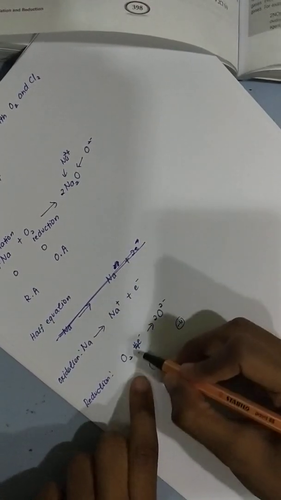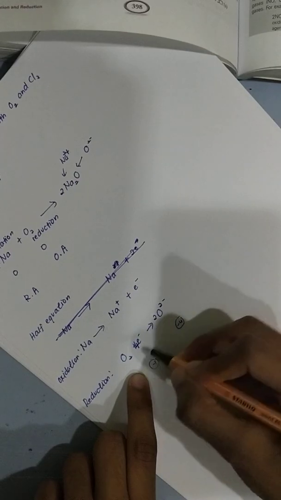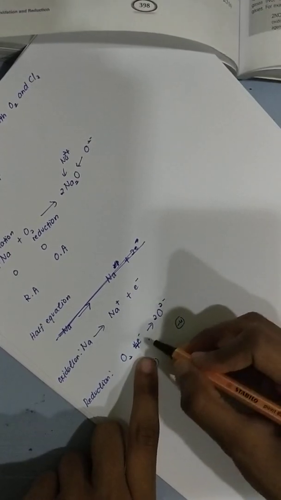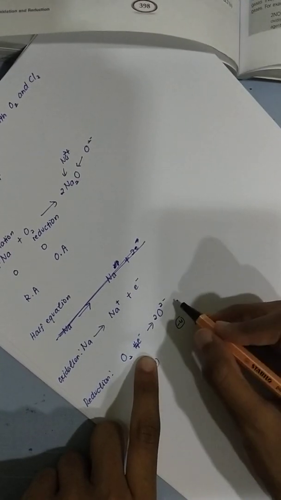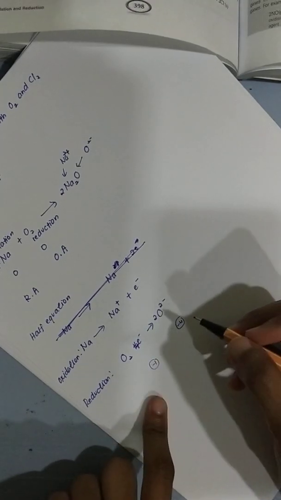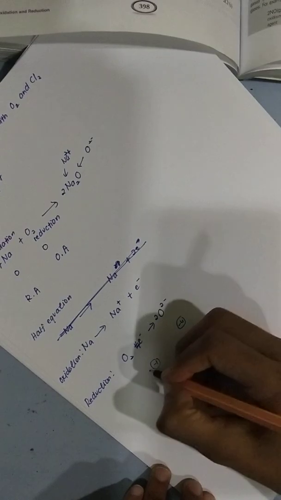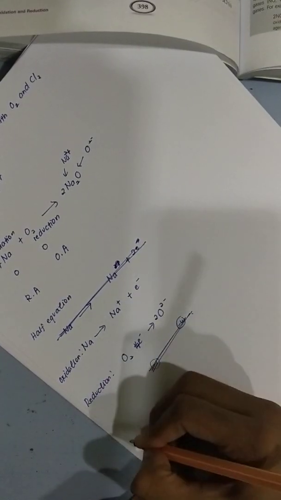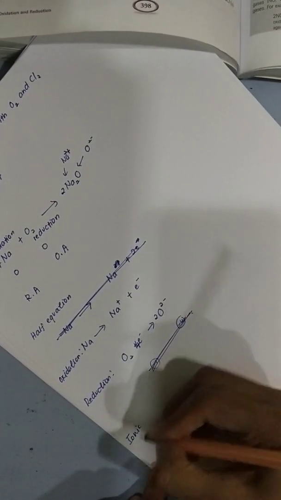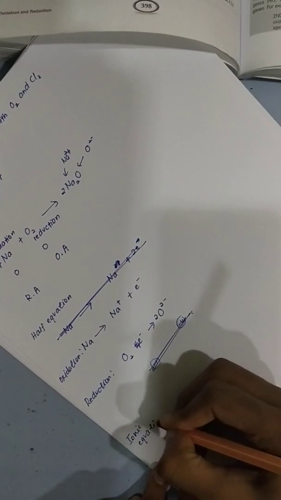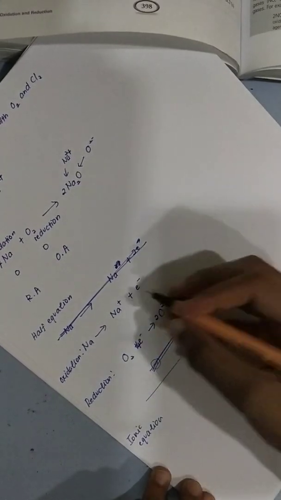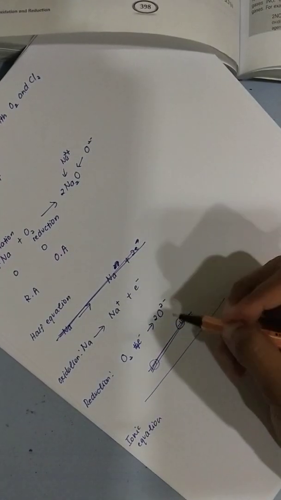So now the number of atoms is balanced as well as the charge is balanced. Here is also 4 negative, here is also 4 negative. So it's balanced. So this is the half equation for reduction. Then they will ask you the ionic equation, the full ionic equation. How do you write the full ionic equation? Remember, I have taught you this in your electrochemistry.